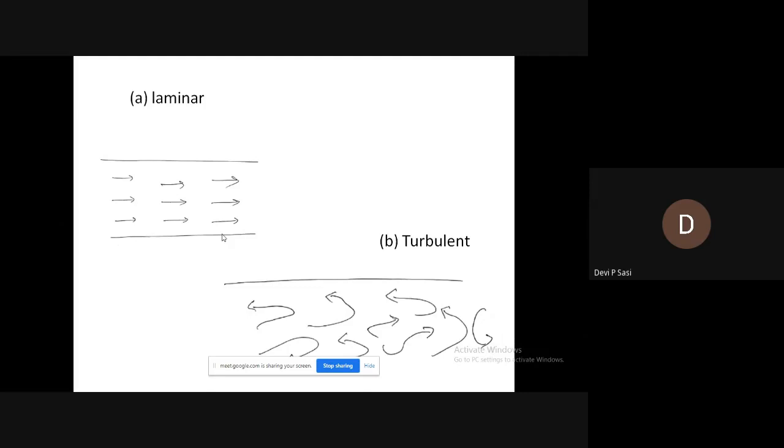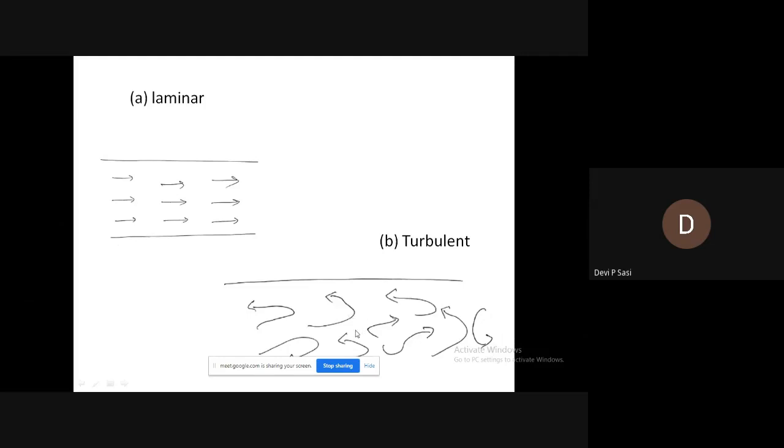Next is turbulent flow. Turbulent flow is that type of flow in which the fluid particles move in a zigzag manner. You can see the difference between laminar and turbulent flow.